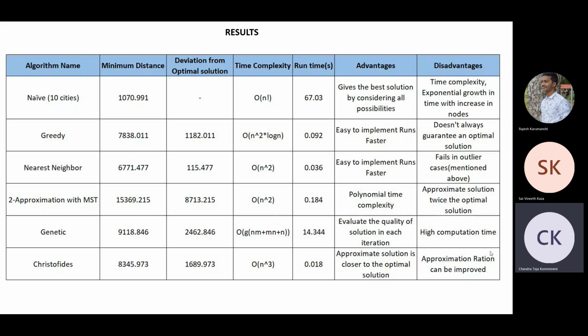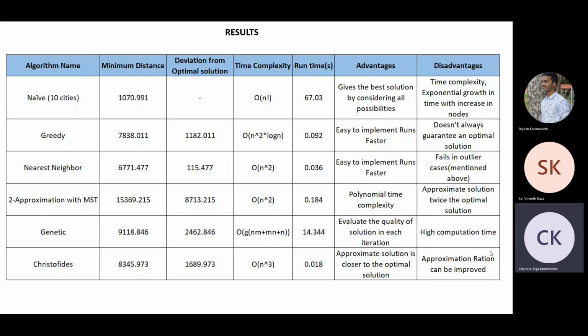This slide gives a summary of all the algorithms, and we can see the minimum distance, time complexity, runtime advantage, and pros and cons. For the naive approach, we only run for 10 cities, since it takes a lot of time to run 28 or 36 nodes on the naive approach. All the other algorithms are run on the same data set, which contains 38 cities.